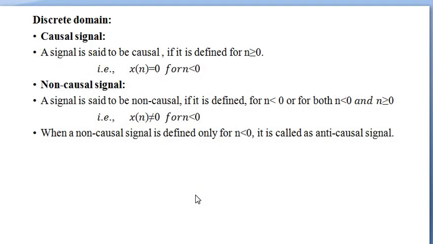Discrete domain. A signal is said to be causal if it is defined for n greater than or equal to 0, that is x of n is 0 for n less than 0. A non-causal signal is defined for n less than 0, or for both n less than 0 and n greater than or equal to 0, that is x of n is not equal to 0 for n less than 0. When a non-causal signal is defined only for n less than 0, it is called an anti-causal signal.